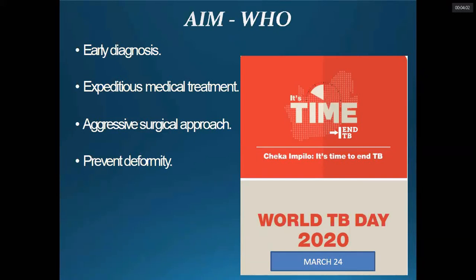WHO has aimed at early diagnosis, expeditious medical treatment, aggressive surgical approach, and prevention of deformity, as these are the aims set by the WHO for the containment, towards the end of tuberculosis.